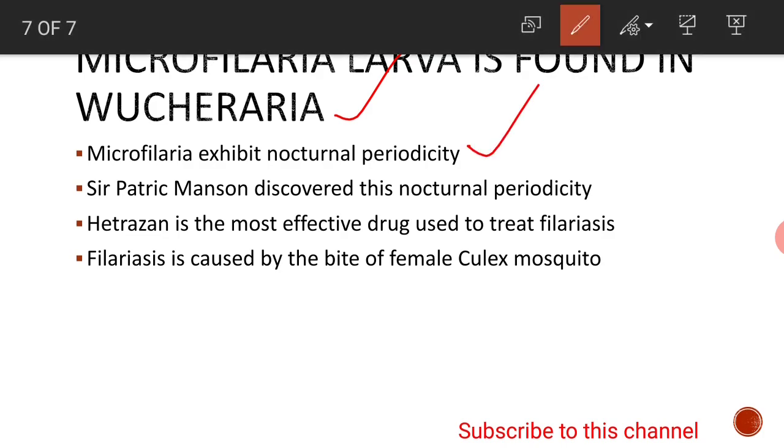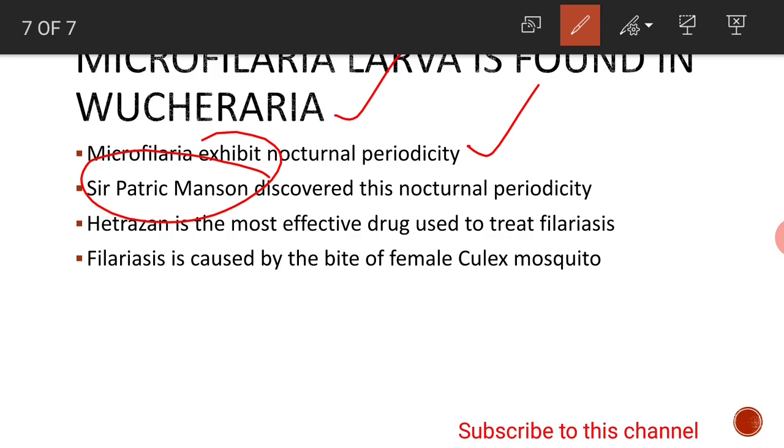Microfilaria exhibit nocturnal periodicity. These microfilaria larvae during daytime are present in visceral circulation. But during night time, microfilaria larvae migrate from visceral circulation to peripheral blood vessels. This migration from visceral circulation to peripheral circulation during night time is called nocturnal periodicity, and this nocturnal periodicity was discovered by Sir Patrick Manson.